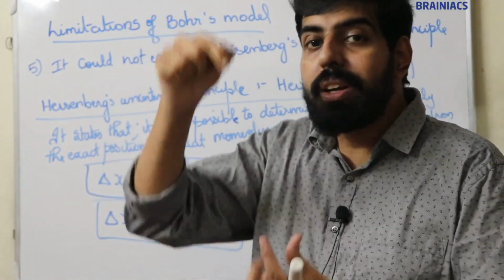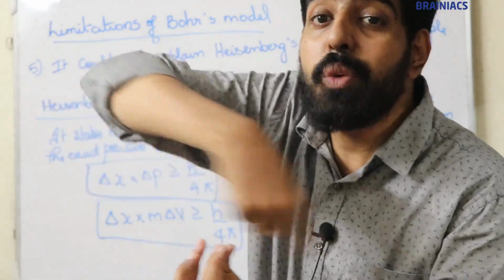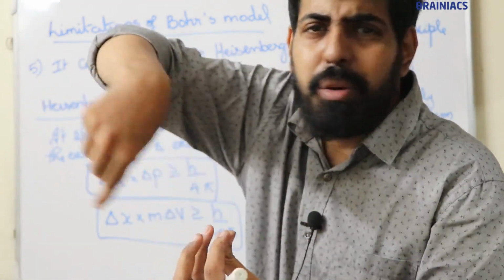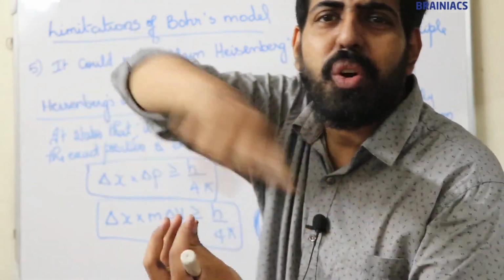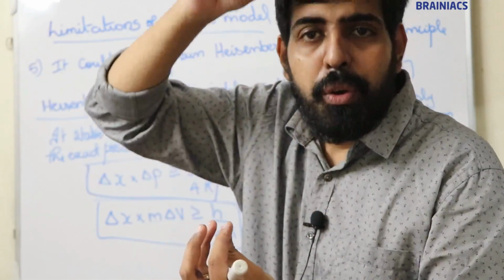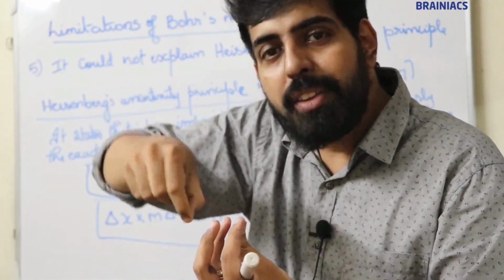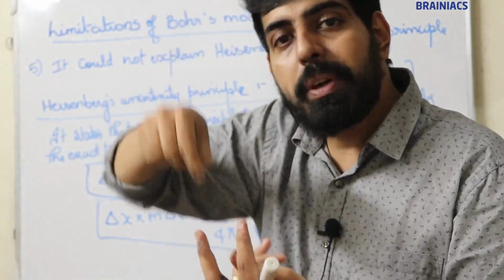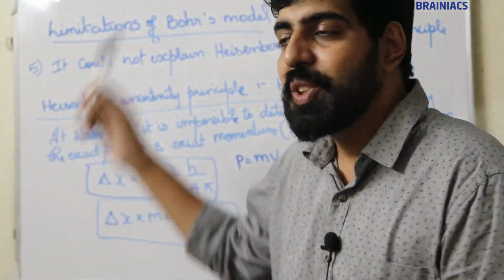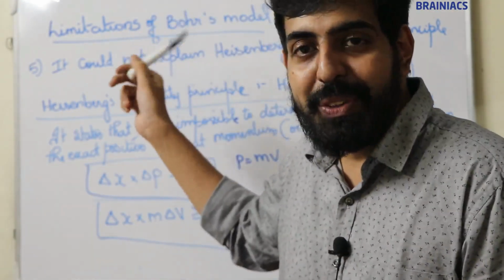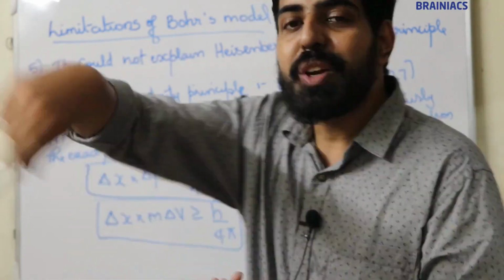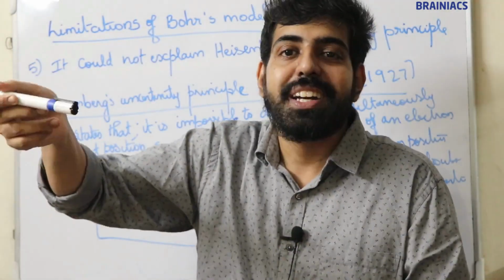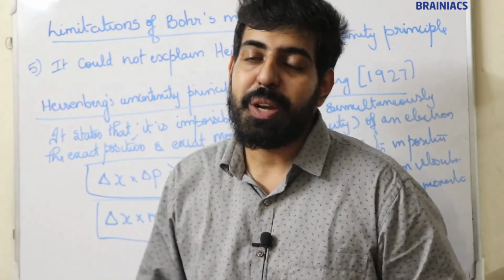Then how is Bohr saying that electrons are revolving around a fixed path? We cannot say that. Bohr is wrong. So electrons are not revolving in a fixed path, because to find the path, we should know the position and momentum at the same time. It is not possible. So circular paths are not possible for an electron. I think it's clear. Electrons are not revolving because the path is not known. So electrons are not revolving in a circular path.